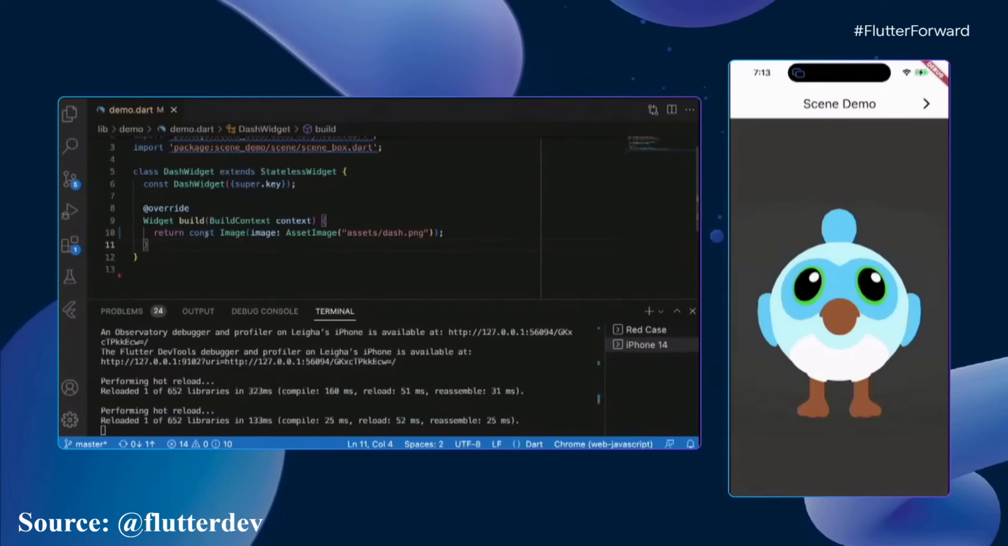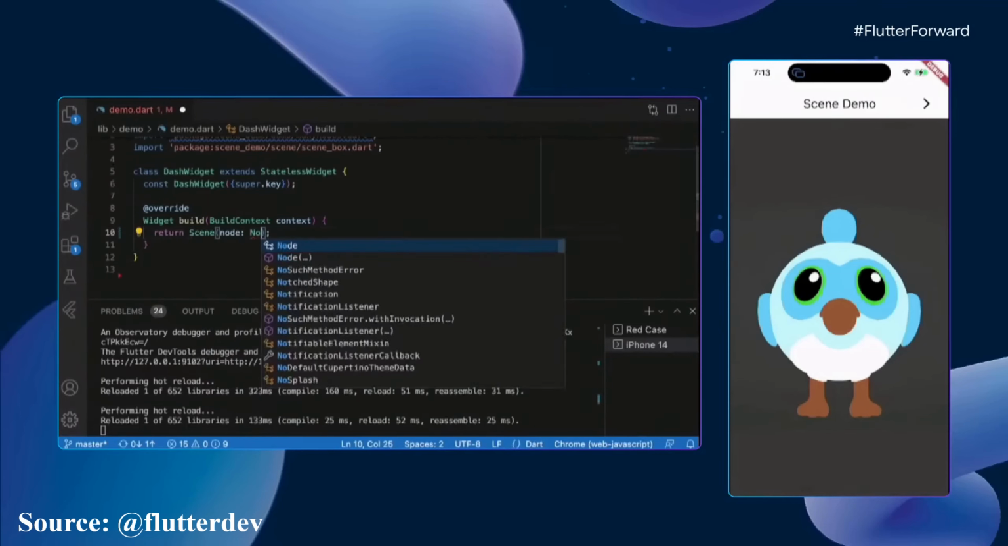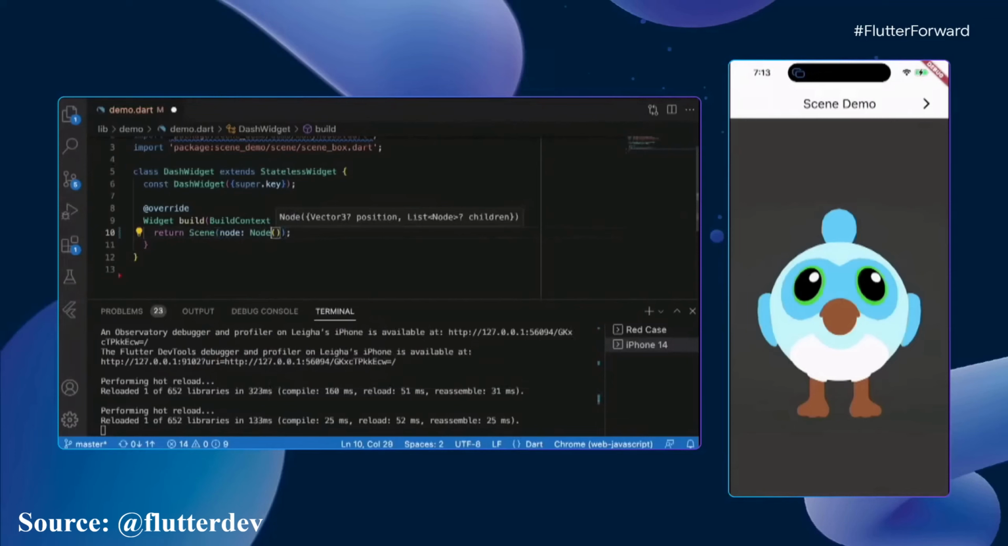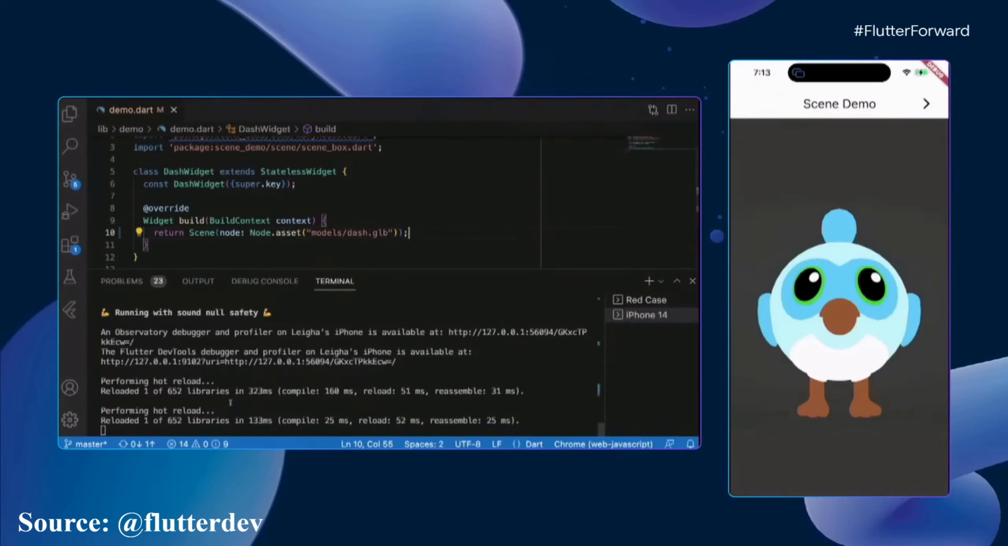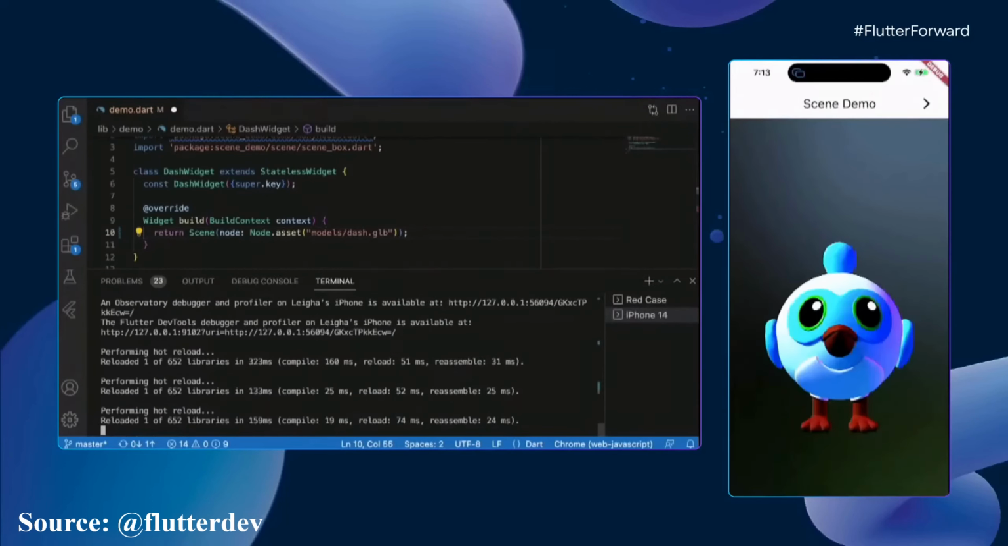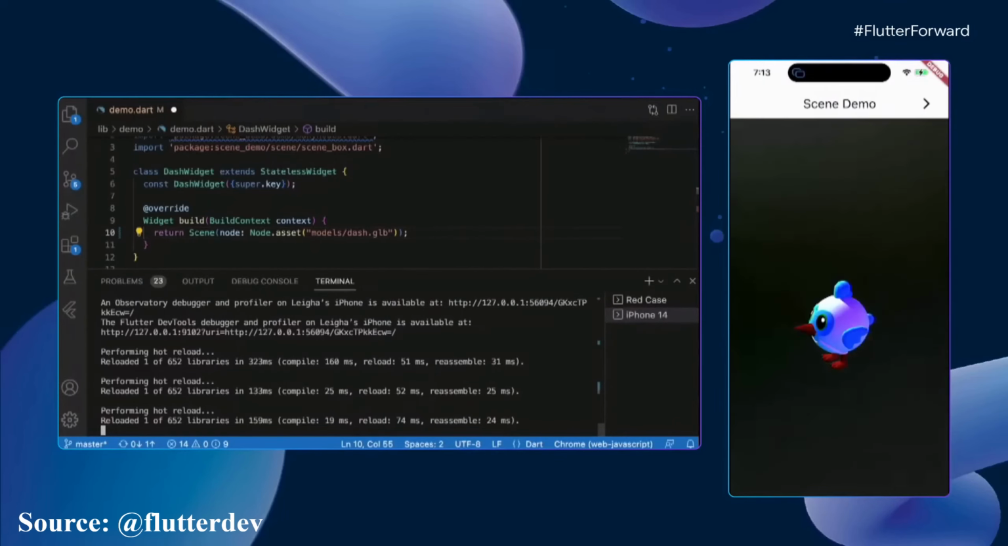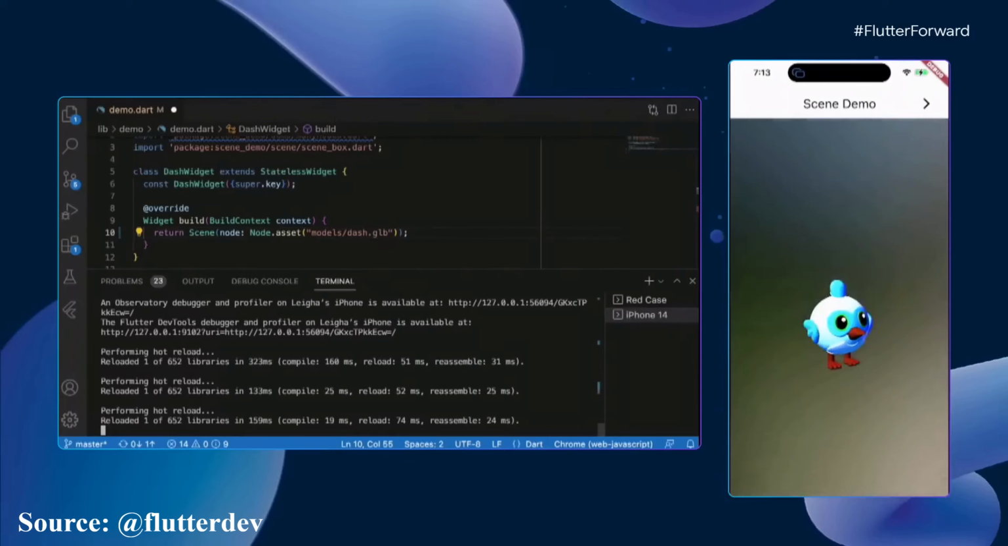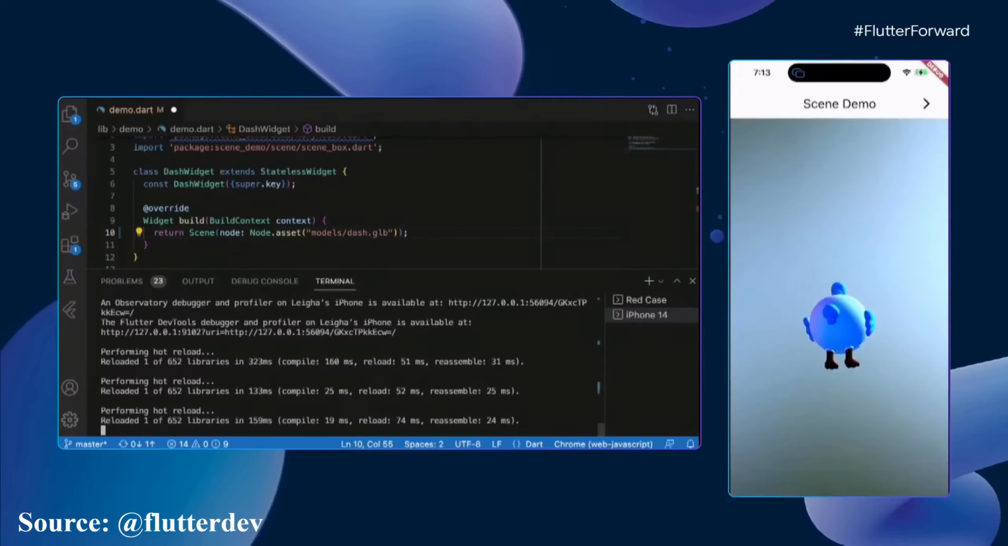So let me go ahead and switch out this widget over here, and instead we're going to use a scene. Scene accepts a node, which can take an asset. In this case, my asset is going to be a model file. It's actually something called a GLB file. So I'll save that and reload. And she's 3D. She's just in this cool little light box, and we can turn her around and see how she's looking.